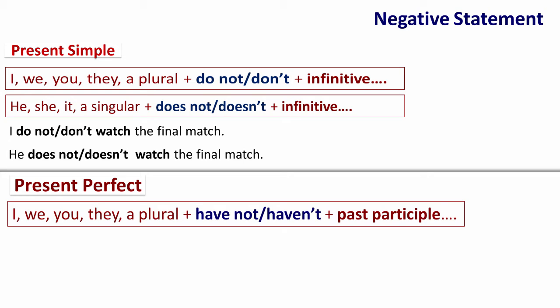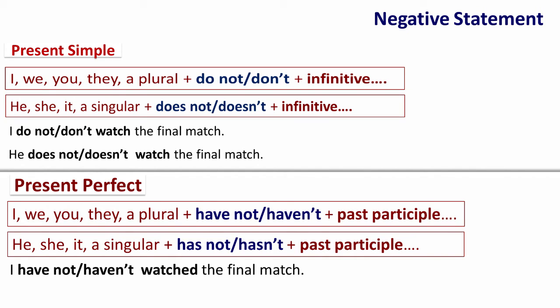For example, I have not or I haven't watched the final match. Or he, she, it, or a singular, followed by has not or hasn't, followed by the past participle. For example, he has not or he hasn't watched the final match.